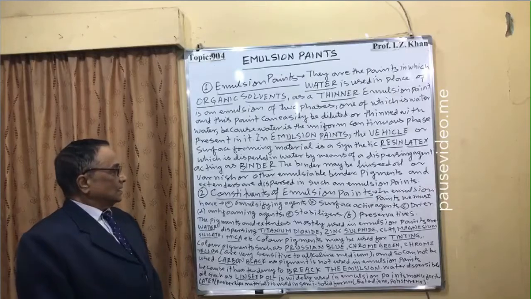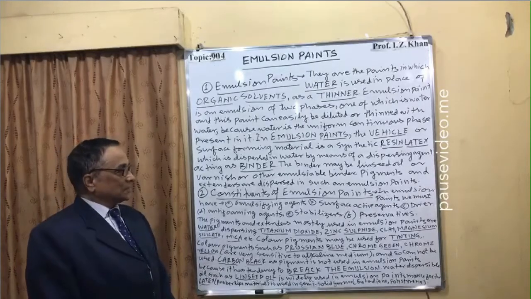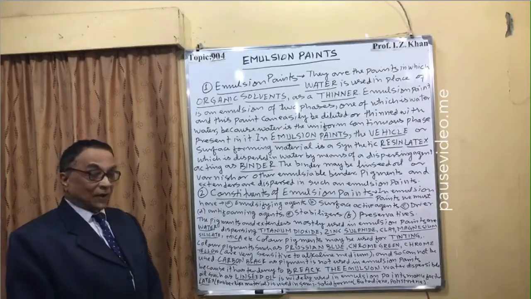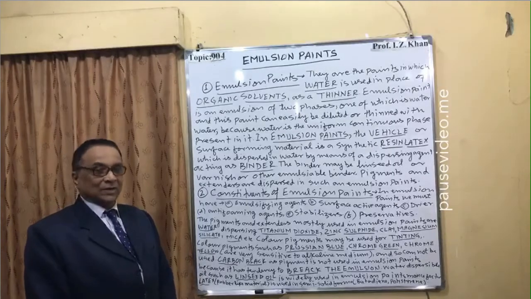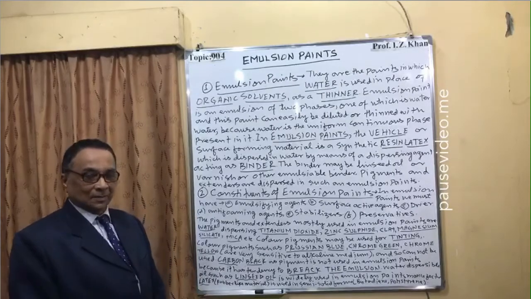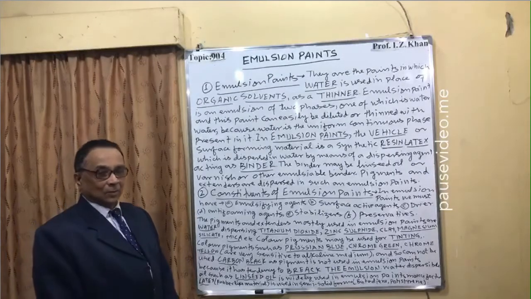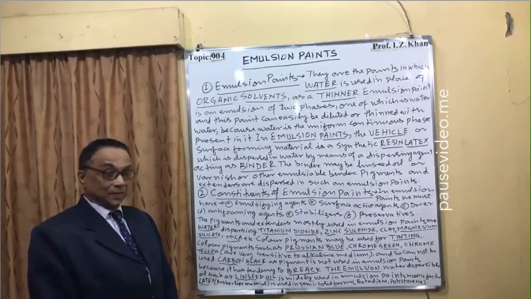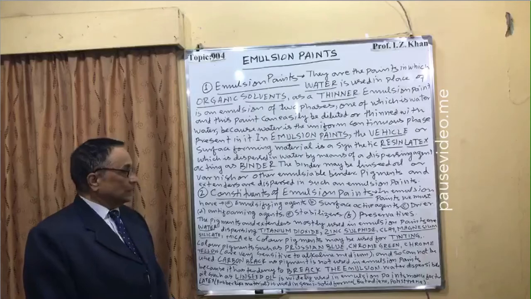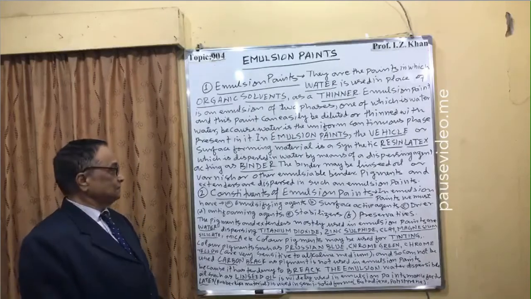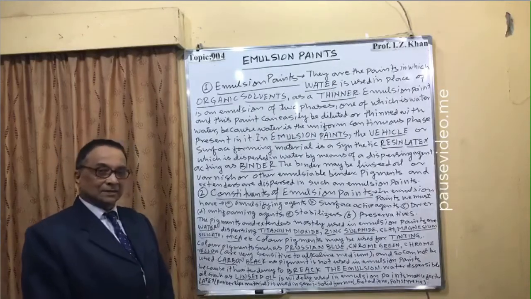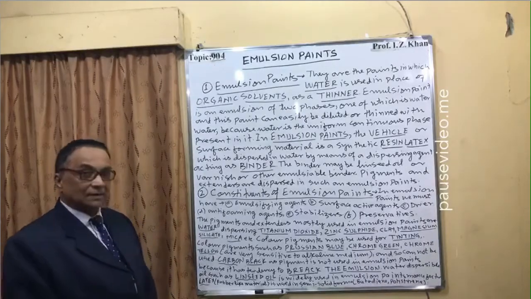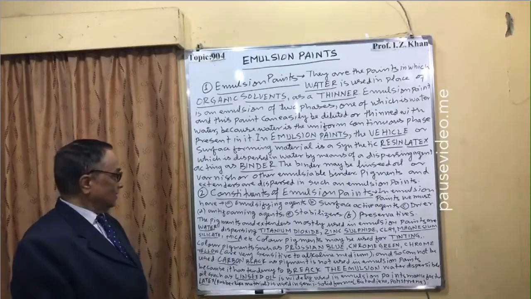Number 2, the constituents of emulsion paints. In emulsion paints, we must have the following constituents, otherwise our emulsion paints will not be of good quality, and sometimes there may be a chance of failure if we are not careful of these agents. A, emulsifying agents must be there. B, properly selected surface active agents must be there. C, drying oil, that is your surface coating oil.